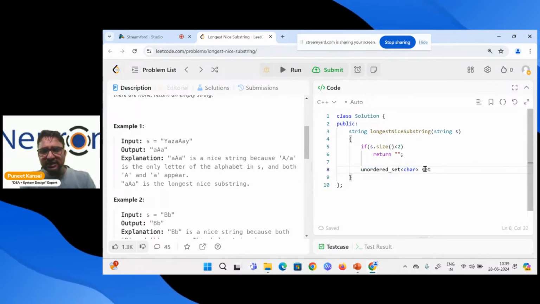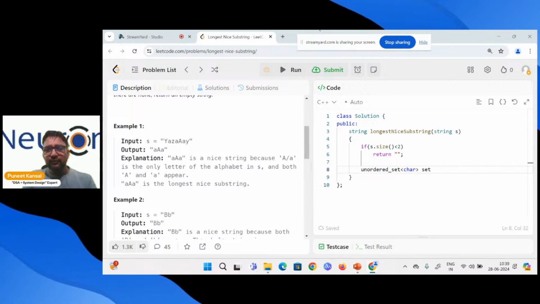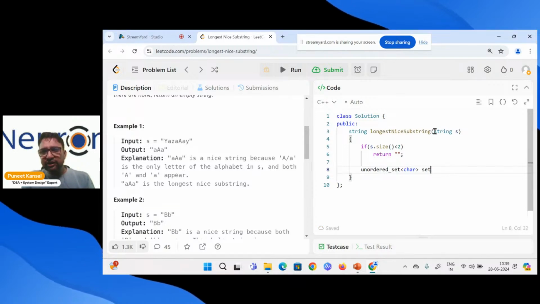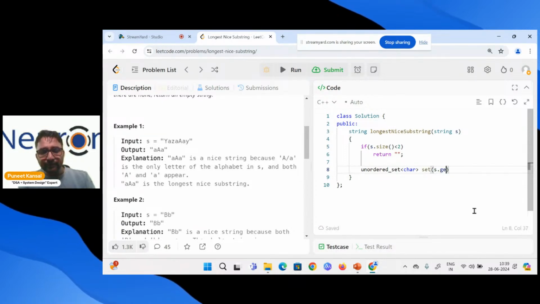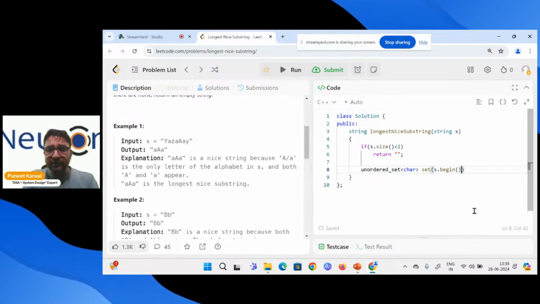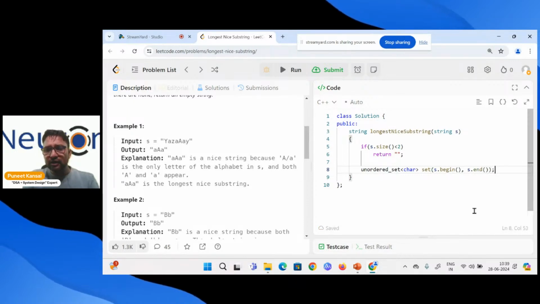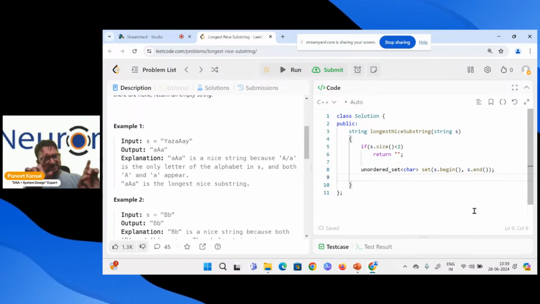I'm naming the set set. How do we transfer this string to the set in C++? Simply we pass the begin index and the end index, s dot begin and s dot end. Done, I just created a set.